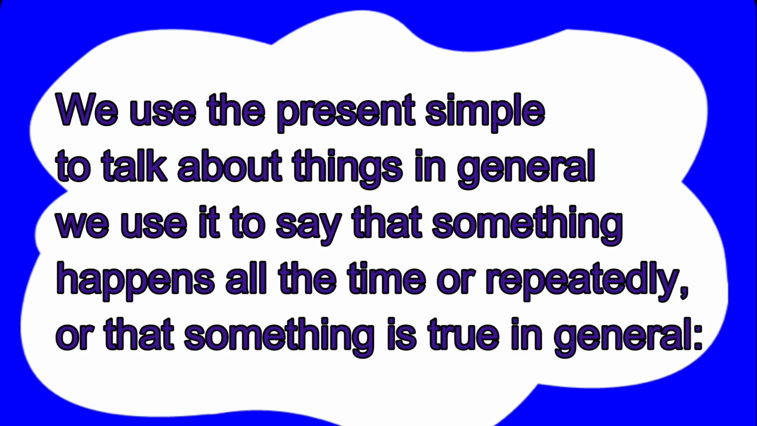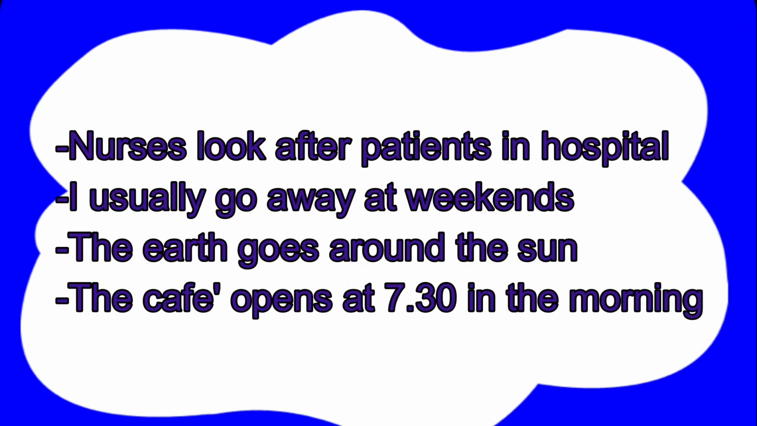We use the present simple to talk about things in general. We use it to say that something happens all the time or repeatedly, or that something is true in general. Nurses look after patients in hospital. I usually go away at weekends. The earth goes round the sun. The cafe opens at 7:30 in the morning.